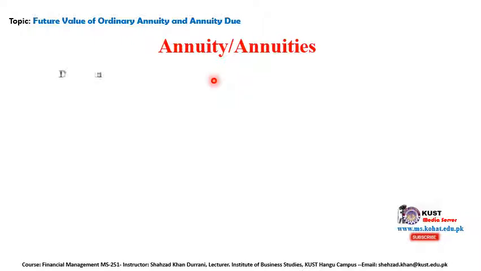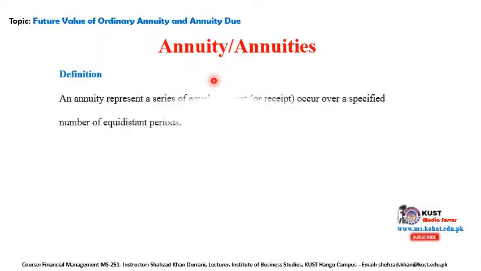So what is annuity? By definition, annuity represents a series of equal payments, right? So it must be equal payment, and in a series, like after every year, after every month. Equal payment, let's say $1,000, or it can be a receipt, occurring over a specified number of equidistant periods, and it must be equidistant periods. Like after every year, or after 6 months, 6 months, 6 months. So these are called equidistant periods.